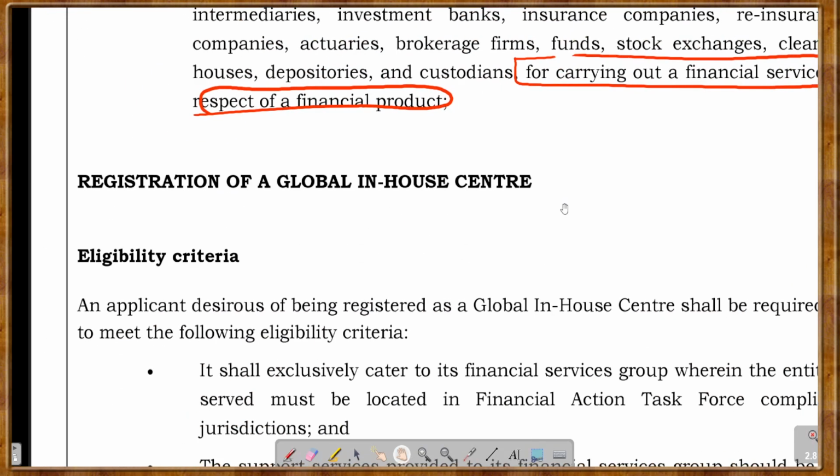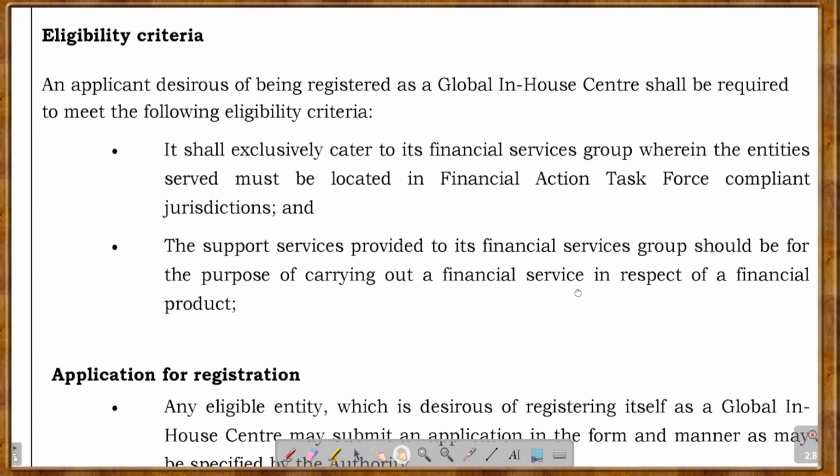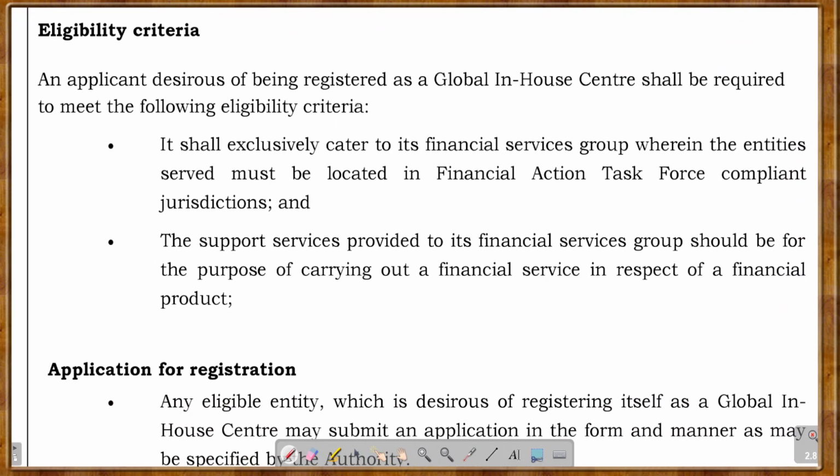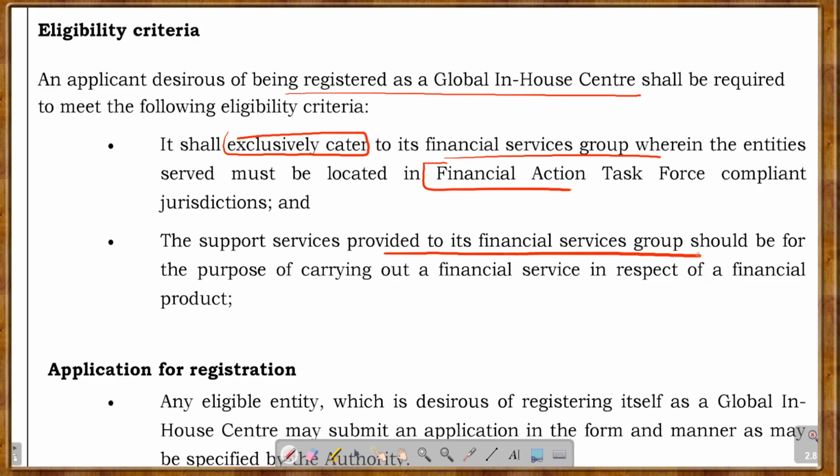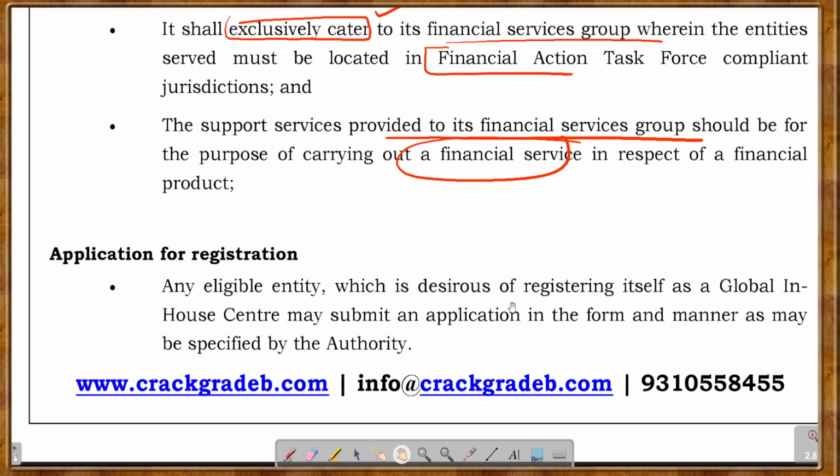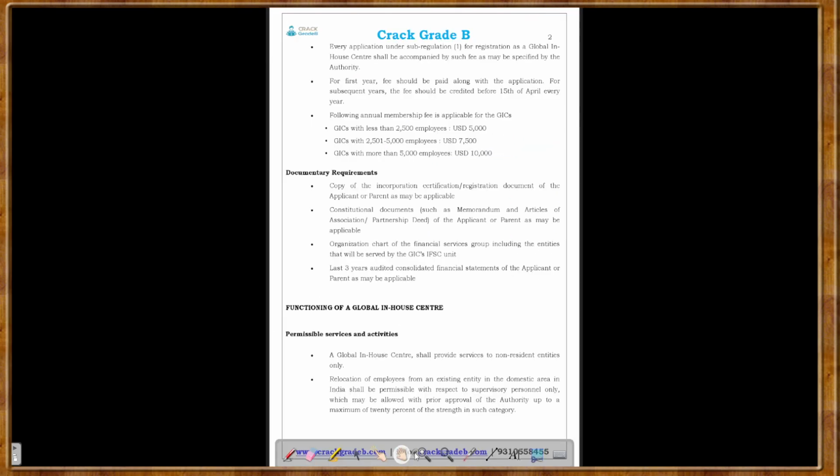Okay. Now registration of a global in-house center, how is it going to register? An applicant which is desirous of being registered as a global in-house center has to meet the following criteria. First of all, they have to exclusively cater to the financial services group. Fine. And such an entity should be from a FATF compliant jurisdiction. Support services provided to the group should be for the purpose of carrying out a financial service in respect of any particular financial product. So basically, for whichever entity you are working, you have to work for that particular entity only. Now, for application for registration, you have to give your application to the authority.